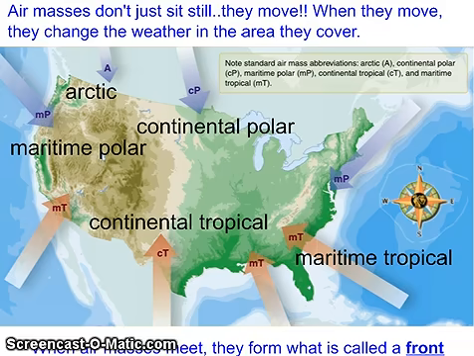Now, what's really cool is when these guys try to run into each other. For example, when an Arctic swings down from Canada and maybe tries to run into a continental tropical, some interesting things happen. When these air masses meet, they form what is called a front. A way you can remember a front is like a fight, when two people are staring each other down and there's going to be a fight. So remember, front starts with an F, and so does fight.